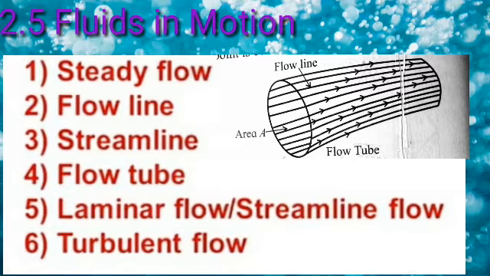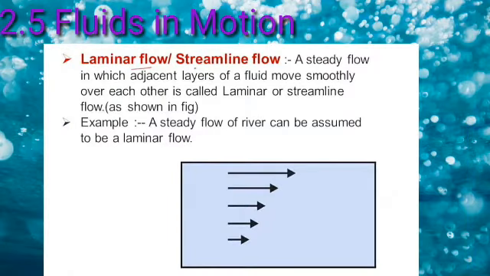Laminar flow or streamline flow: it is a steady flow in which adjacent layers of a fluid move smoothly over each other. A steady flow of a river can be assumed to be a laminar flow or streamline flow.